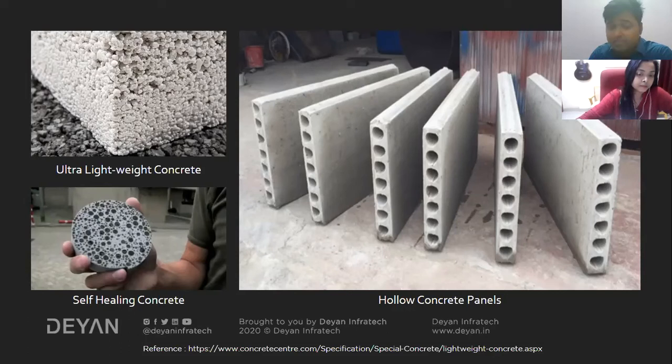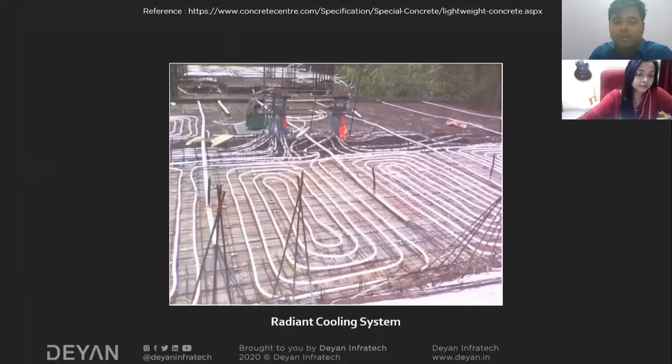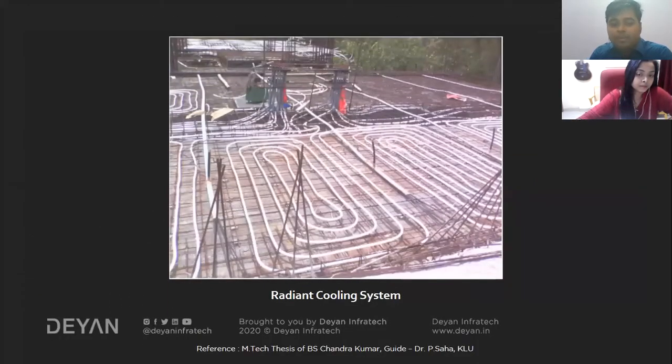And from one of my past case studies, I have come up with this, which I highly recommend. If you are suggesting in the construction, you can go for a radiant cooling system. This is something interesting, and it is perfectly applicable for this project. When the slab is being cast, there are different kinds of pipes available. So you can insert those pipes into the reinforcement and do the concrete slab casting.